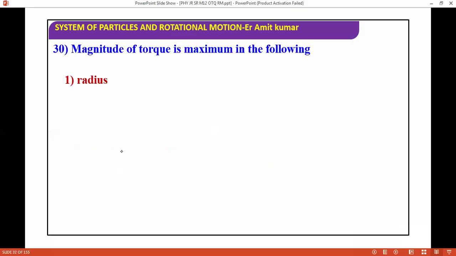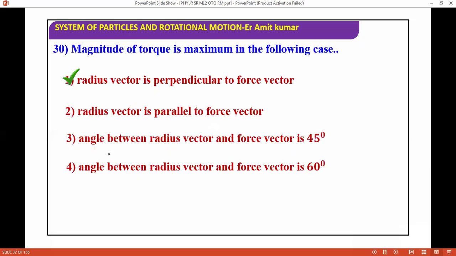So the magnitude of torque is maximum in the following case. The question is talking about when the magnitude of torque will be maximum: when the radius vector is perpendicular to the force vector. When the radius vector is perpendicular to the force vector, the magnitude of torque will be maximum, because theta will be 90 degrees.